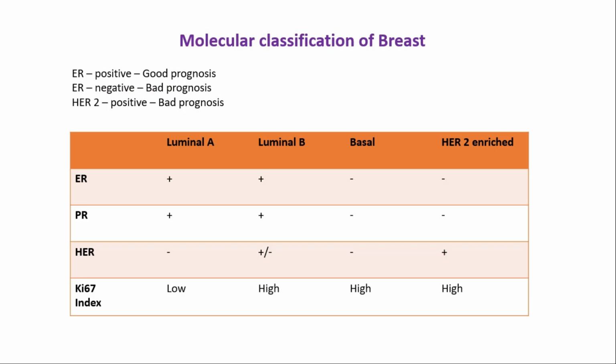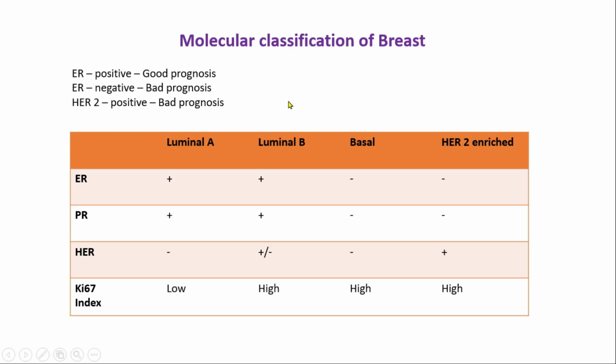Now we'll discuss the molecular classification of the breast. For molecular classification, we need to know the status of the hormones. If a patient's estrogen receptor is positive, the carcinoma has a good prognosis. But when the estrogen receptor of the lump is negative, then the carcinoma has a bad prognosis. But when human epidermal growth factor receptor 2 becomes positive, it means a bad prognosis. So we need to remember that when it becomes positive, it means bad prognosis.